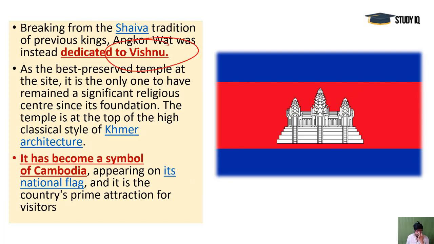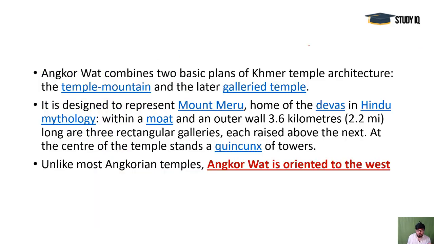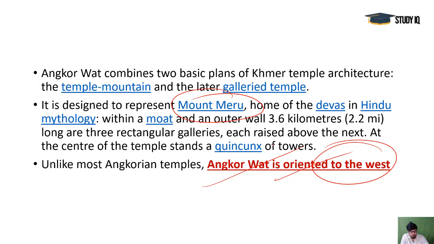So that was the most important thing, and it became a symbol of Cambodia later. So today in the flag of Cambodia, you will find the Angkor Wat temple complex there. It's the biggest one in the world. That's important. And if you see the structure, they are actually representing Mount Meru. You see, it's a mythological mountain which was used in that Samudra Manthan exercise. So that Mount Meru was created in the form of this particular temple, and you can see the structure there. That's a simple one. And Angkor Wat is oriented to the west. That is also a very unique thing. It's oriented to the west, not to the east like other Hindu temples.